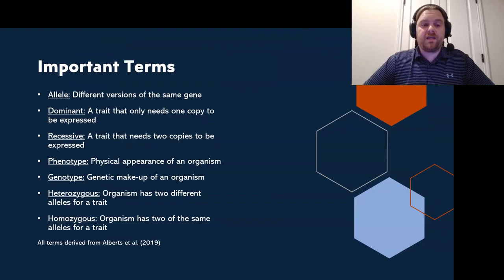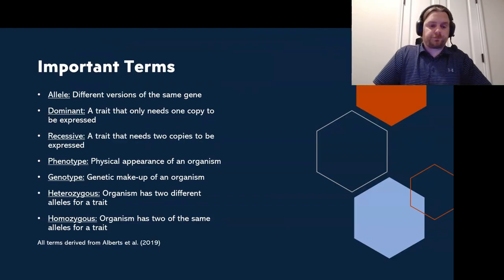Now, after we get those alleles organized and figured out, we can also discuss things called phenotype. The phenotype would be the physical appearance of an organism, and the way I like to remember that is that physical and phenotype both start with a PH. And then we can also discuss genotype, which is the actual genetic makeup of an organism. That one for me is easy to remember, but if not, just remember that gene and geno, it's basically the same word.